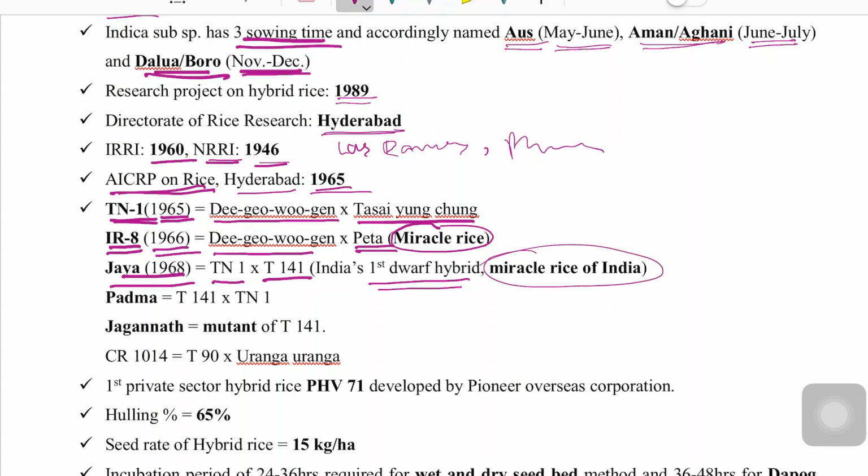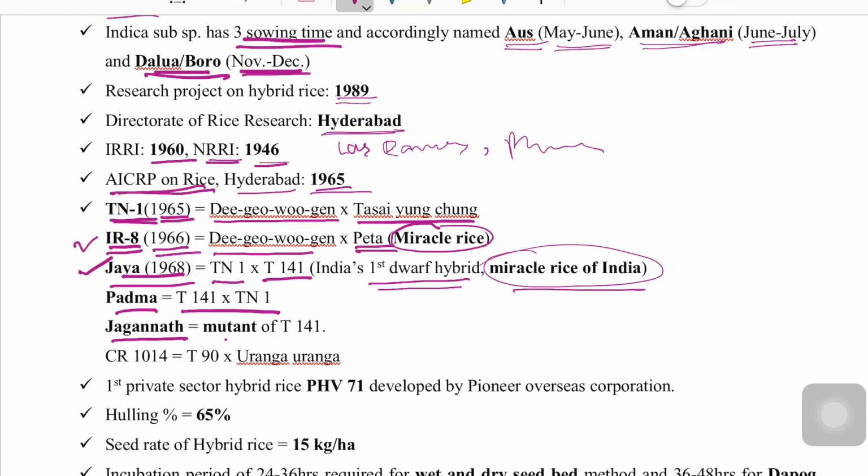If only Miracle Rice is asked, then the answer will be IR8, and if the Miracle Rice of India is asked, then you must take Jaya. Then Padma is the cross between T141 and TN1.